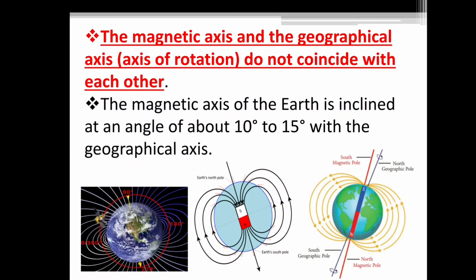The magnetic axis and the geographical axis, that is, the axis of rotation, do not coincide with each other. The magnetic axis of the Earth is inclined at an angle of about 10 degrees to 15 degrees with the geographical axis. So the magnetic axis and the axis of rotation do not coincide with each other.